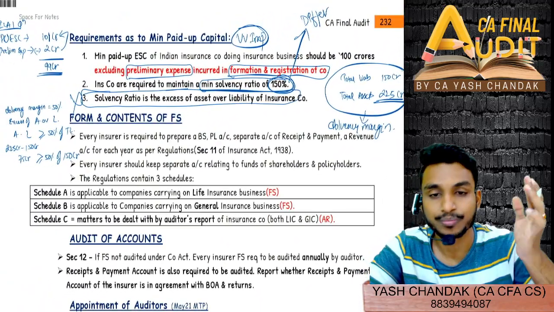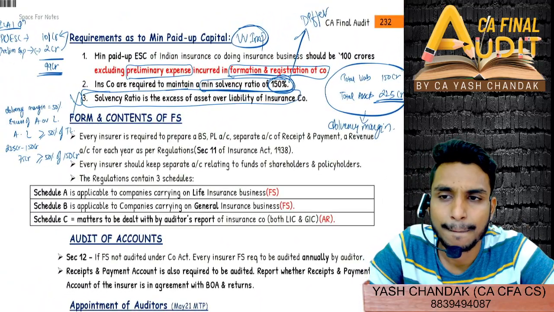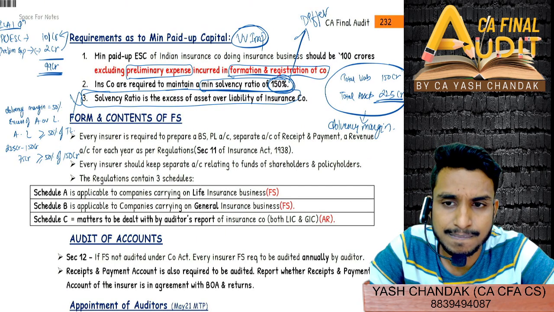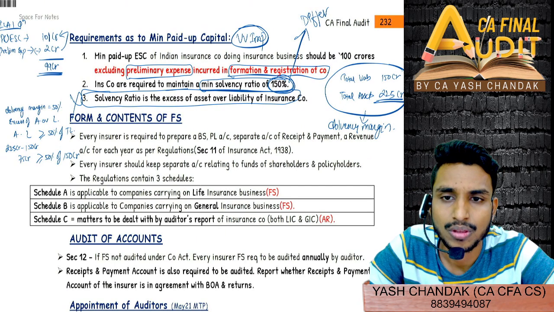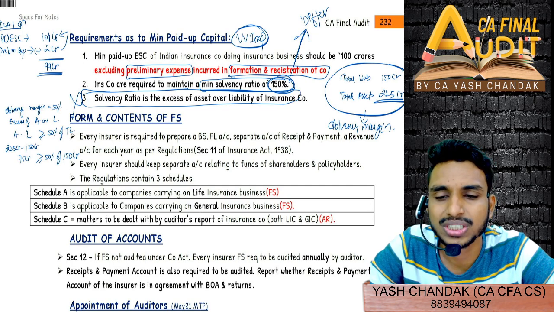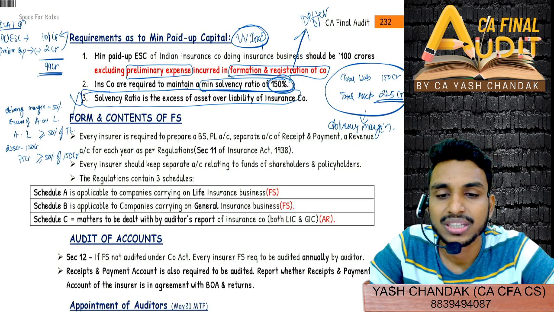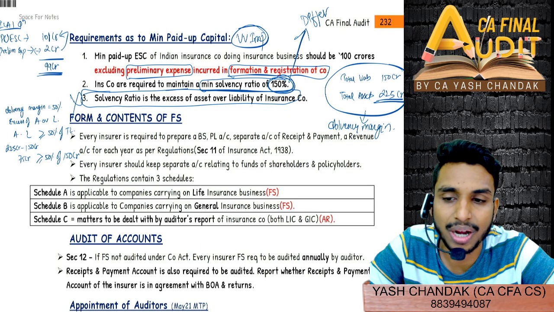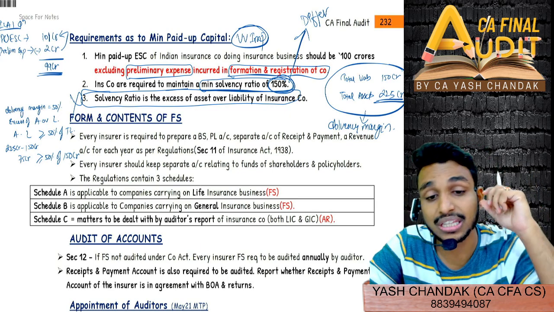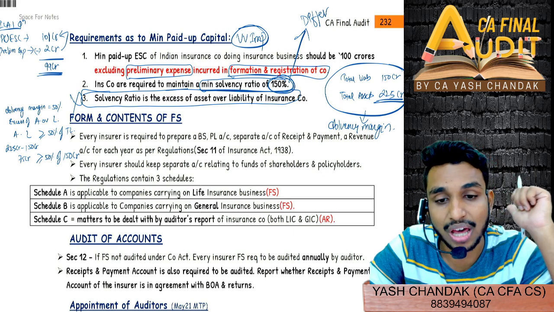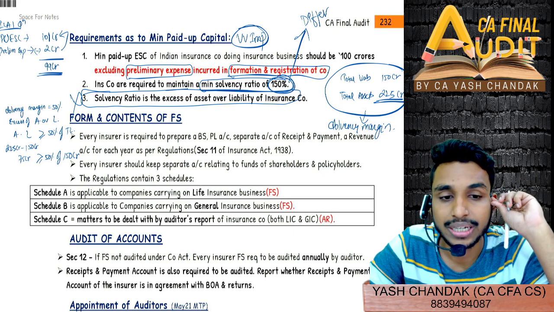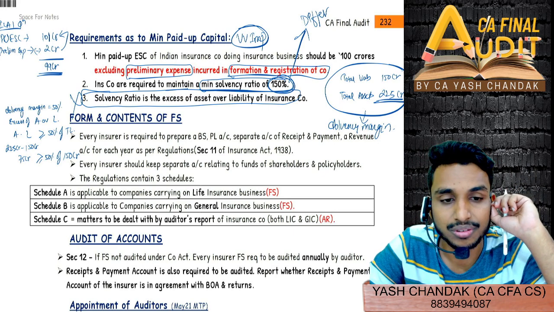Yes or no, everyone? Sir, we will be writing this only, na? The minimum solvency ratio of 150% for this question. If anything set out from this, they will generally ask an MCQ. They won't give you a specific 5-mark question on this. So even if they give, then you can write the solvency margin deficiency, solvency margin, and that what we will see in the last part of the chapter. वो जो last part है ना, that will cover tomorrow. Yeah, okay, that you will write, not this.